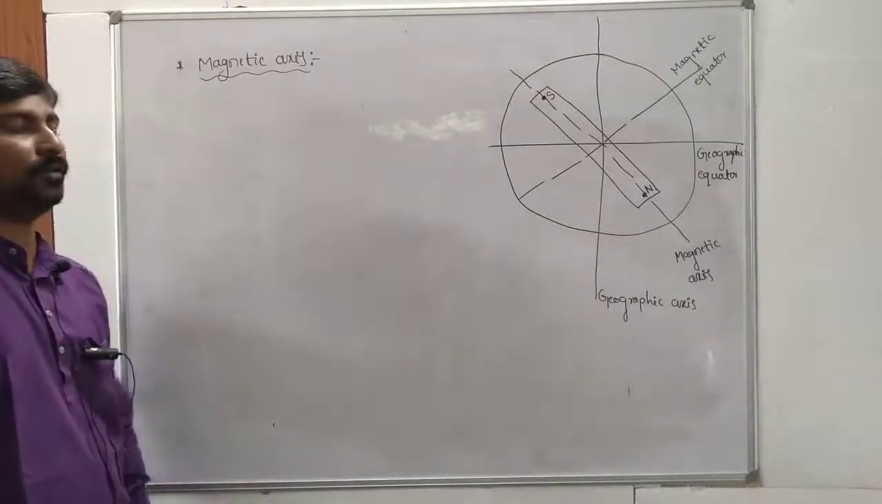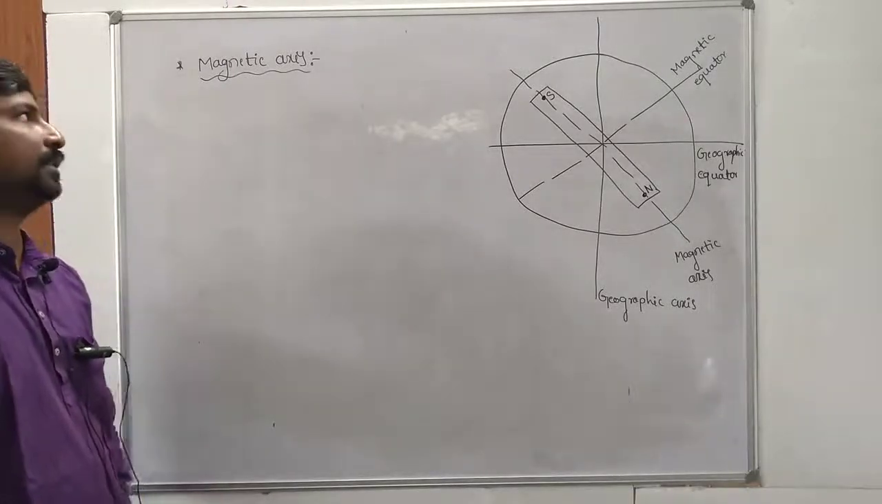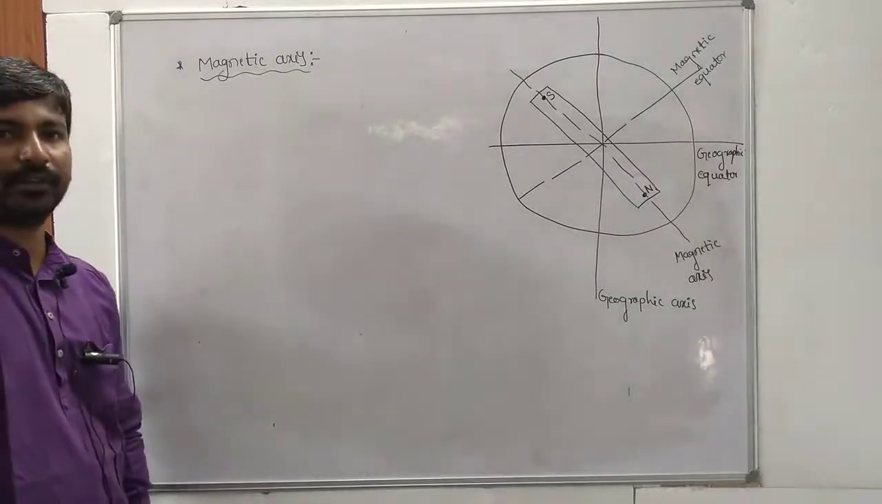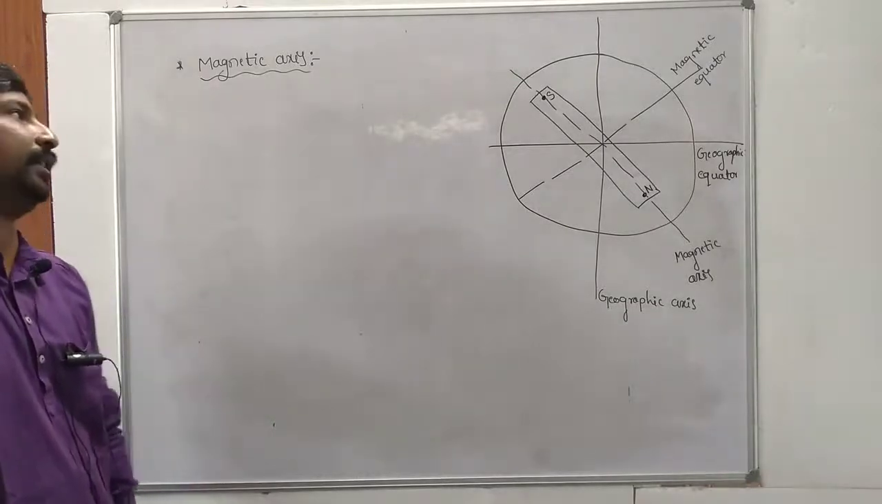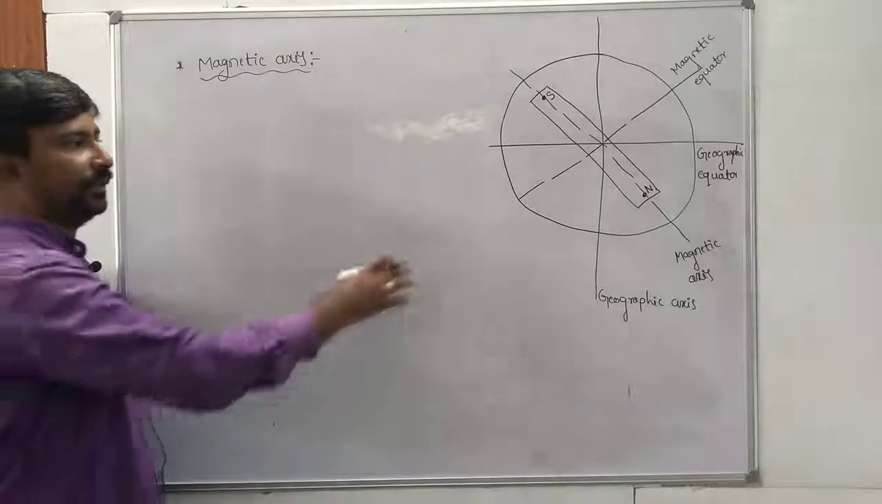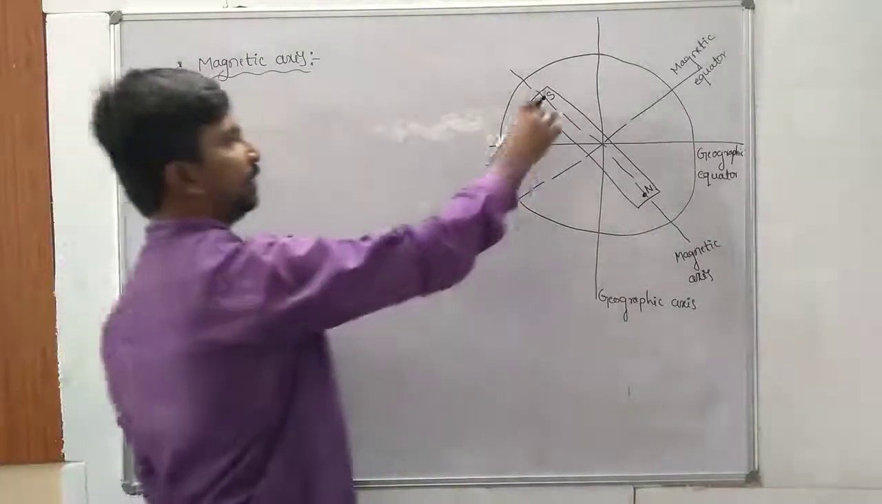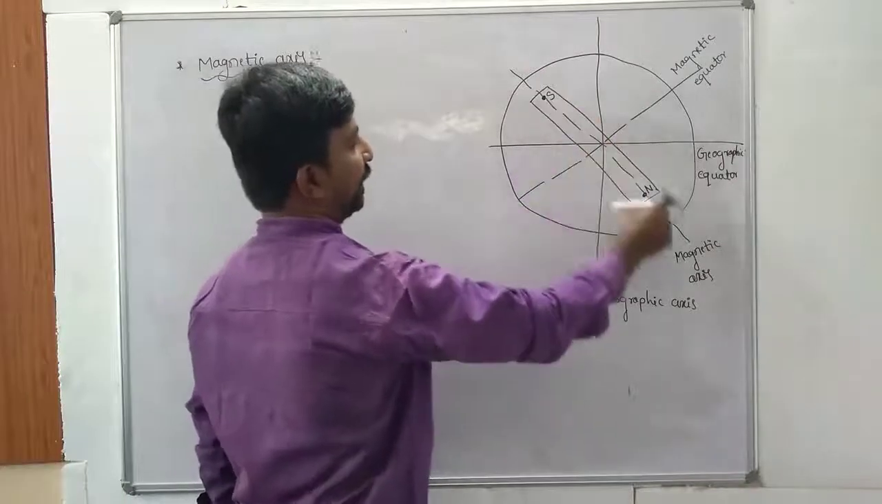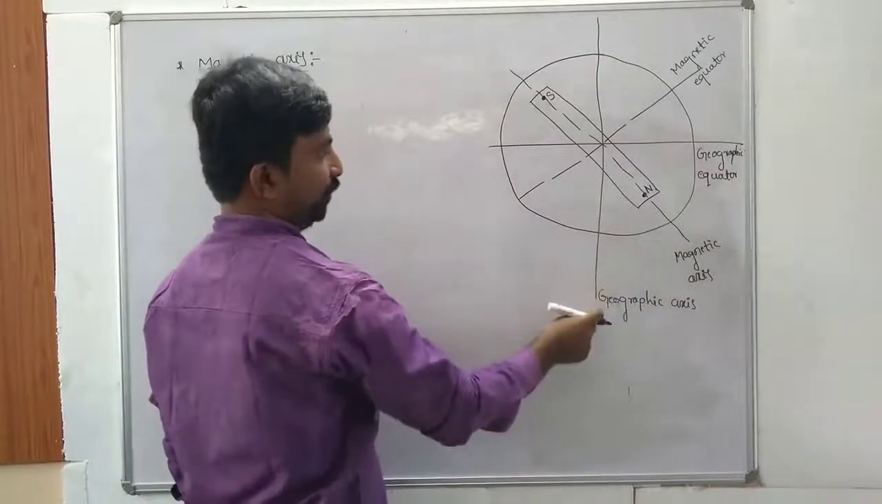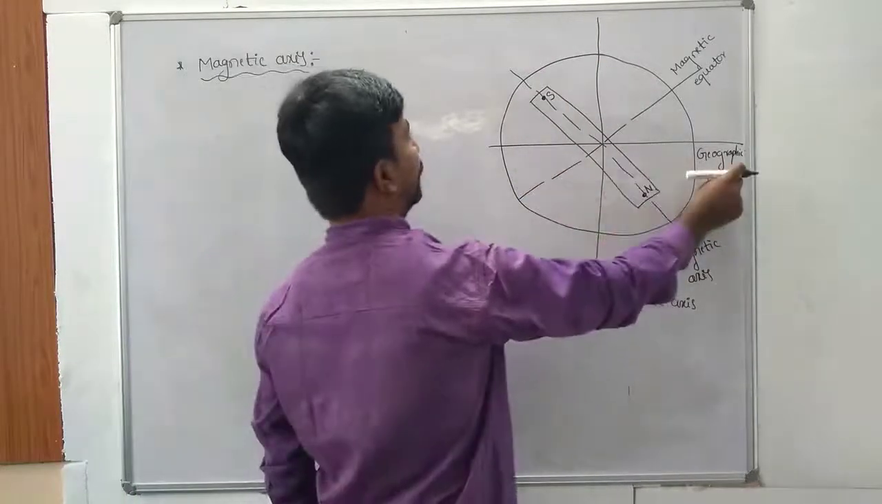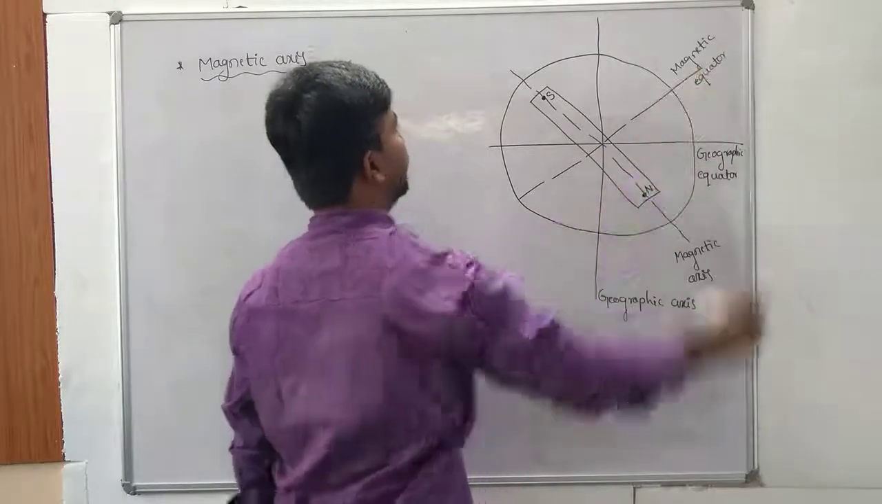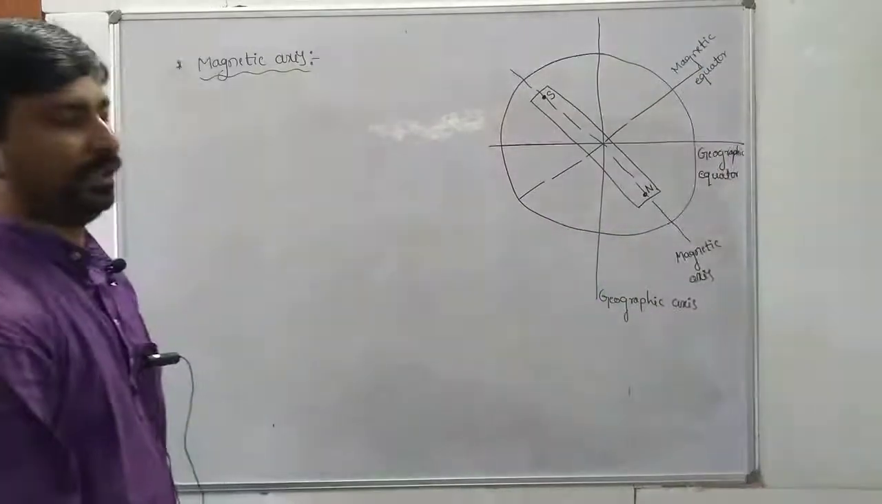Good afternoon, students. Today we will discuss the components of terrestrial magnetism. You can see the diagram. This is a bar magnet. This is the magnetic axis, geographic axis, geographic equator, and this one is the magnetic equator.